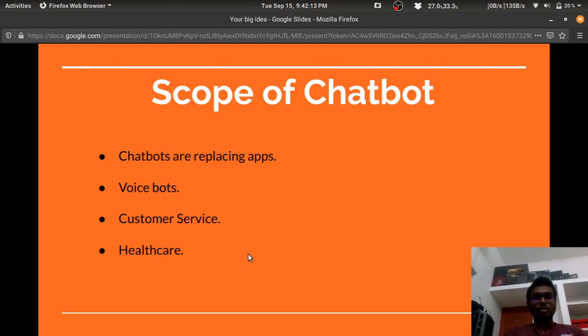So what are the uses of chatbots? Chatbots can be used in customer care service, they can be used in healthcare, and they are also used in voice bots like Amazon Alexa, Google Assistant, and Siri. And chatbots are also replacing apps.